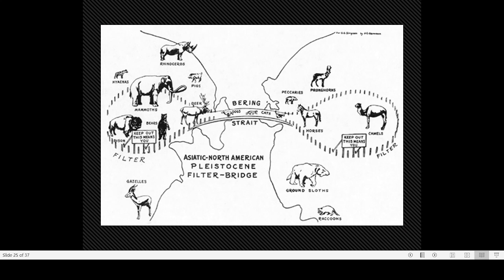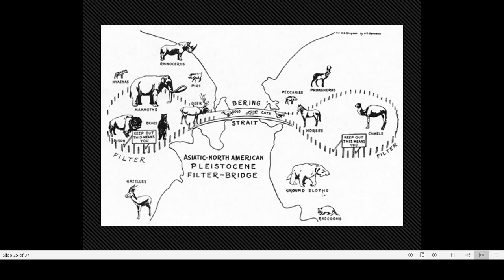Here you can also see the Asiatic North American Pleistocene filter bridge. You can see that many animals were using it. The mammoth had its formation in North America and reached Asia. Then the horse also used this. Many animals like bears moved into Asia.